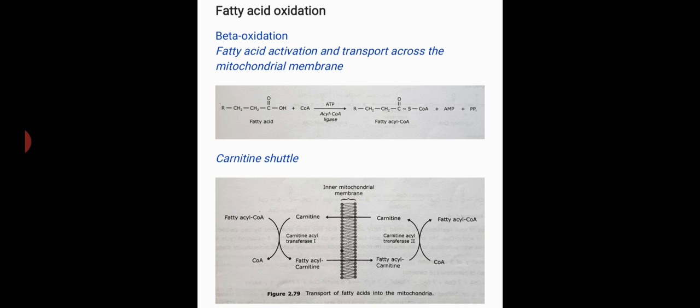Fatty acids with chain lengths of less than 12 carbons can enter the mitochondria directly, but a long chain fatty acyl coenzyme A cannot directly cross the inner mitochondrial membrane. Therefore, a special carrier called carnitine is used to transport acyl groups into the mitochondrion.